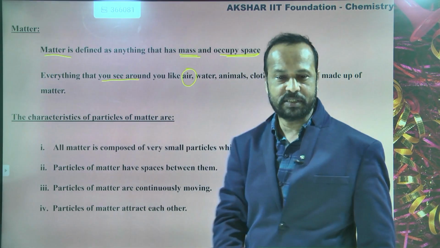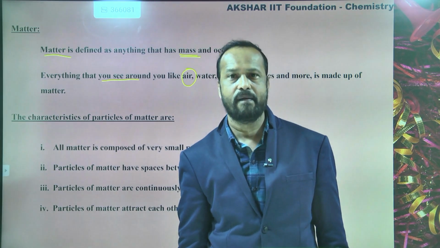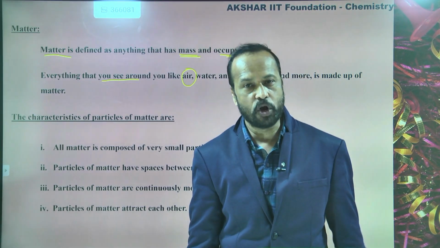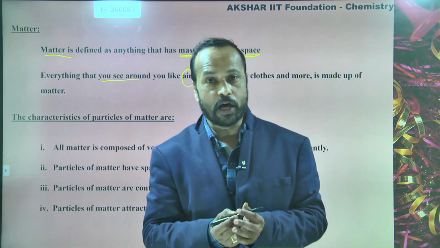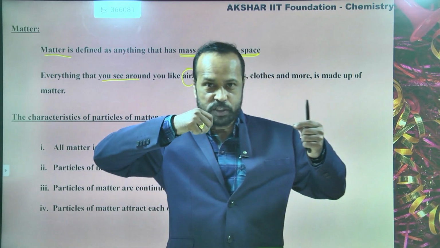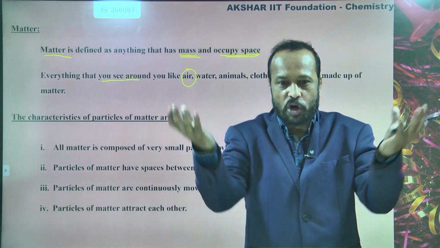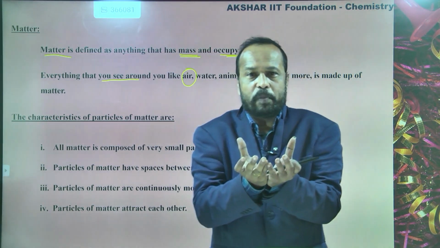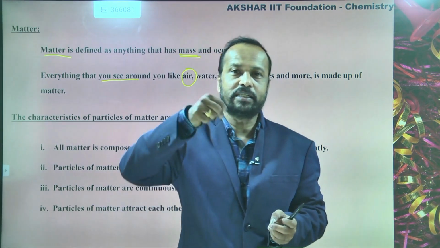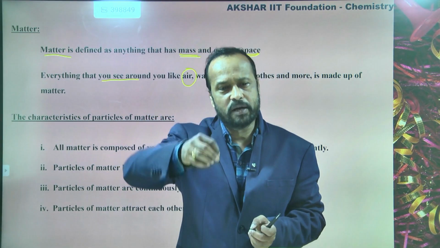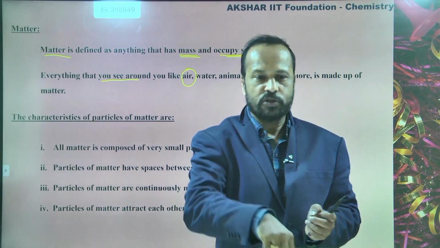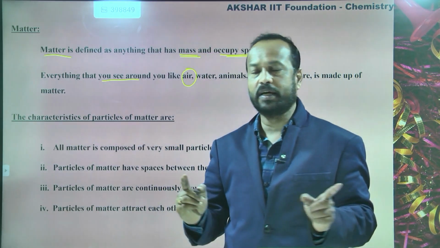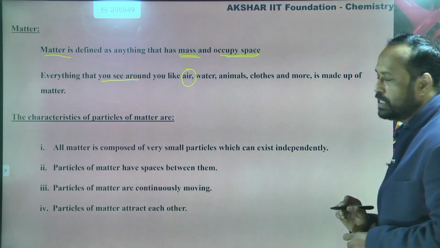See here, air. Can you see the air? No, but still air is matter because air also has a mass and occupies space. When you blow a balloon, what happens? It occupies some space in the balloon, so the balloon becomes very big. After filling the air, the balloon becomes a little bit heavier than the first one. So the meaning is what? It has mass and occupies space. So that's why air is also matter. Is this clear, students?